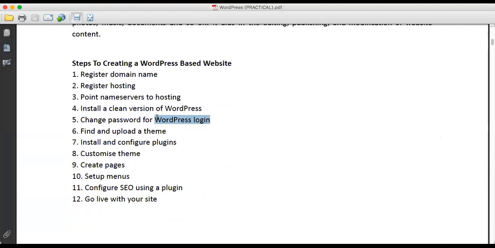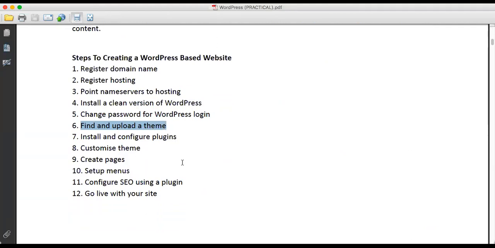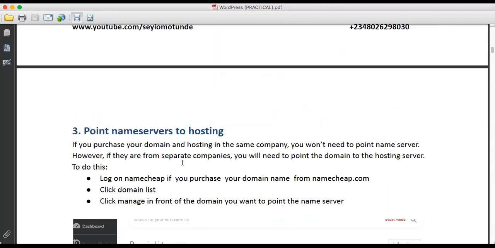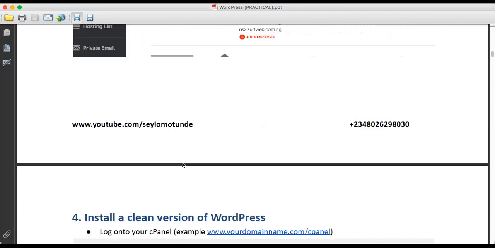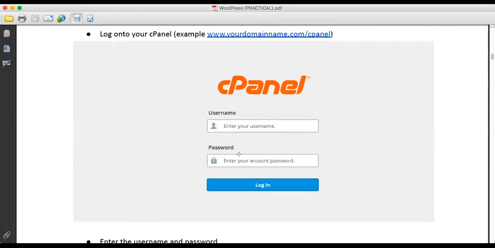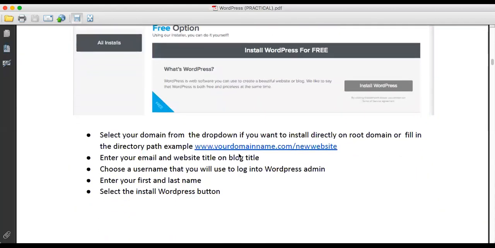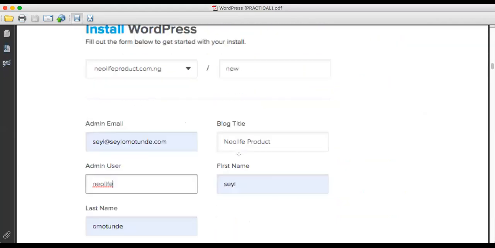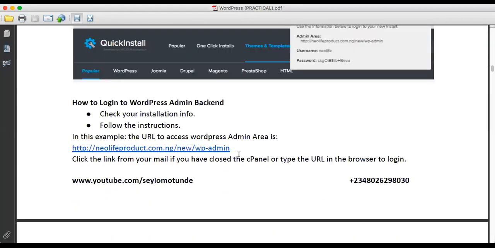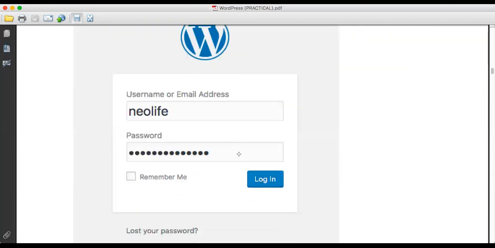Installing. You can decide to change your password, but we are not going to change the password at this time, because we are the ones that will choose our own passwords. So now we are going to install a theme. All these things that you see here, how I use the hosting, the way we log into the cPanel, is what I've compiled together, the installation process, in this document, and everybody can have it like a handbook.